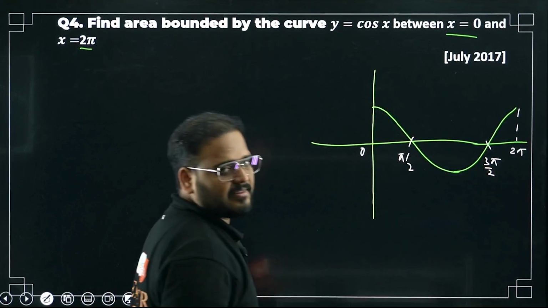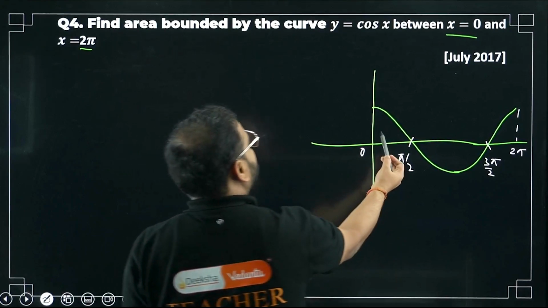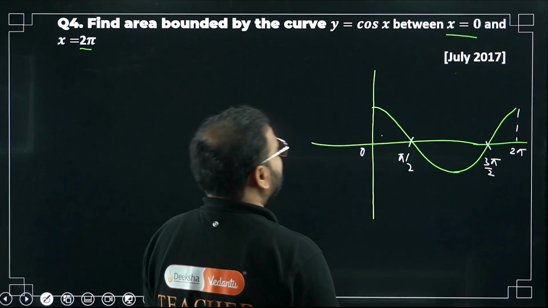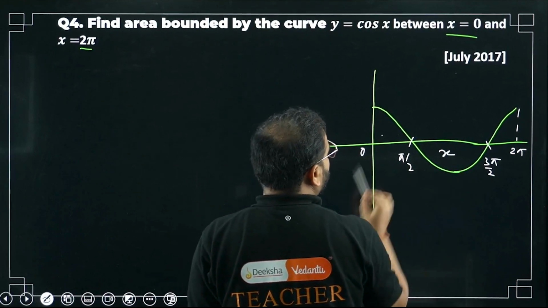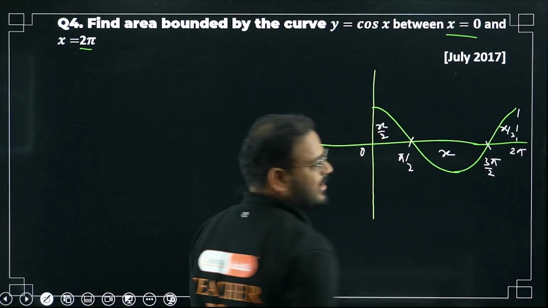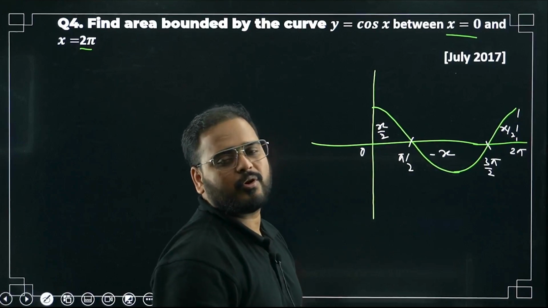It's an area, right? If you integrate cos x directly from 0 to 2 pi, you're going to get 0. How come, sir? Two positive areas, two negative areas, so 0. Not getting it? Please check. If this area is x, what is this value? X by 2. And what is this? X by 2. Two positive, this is negative, minus x.